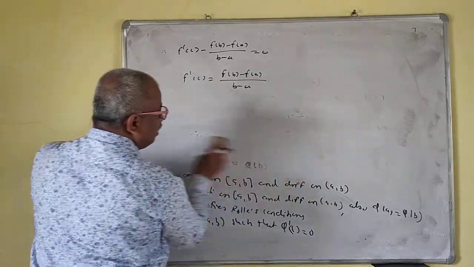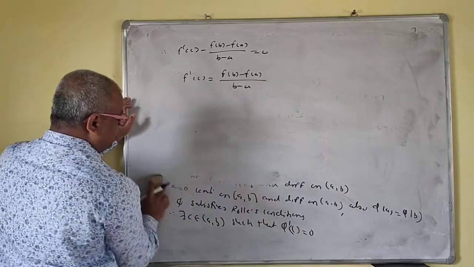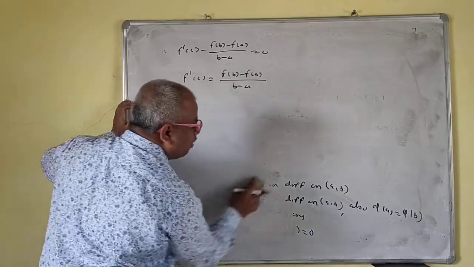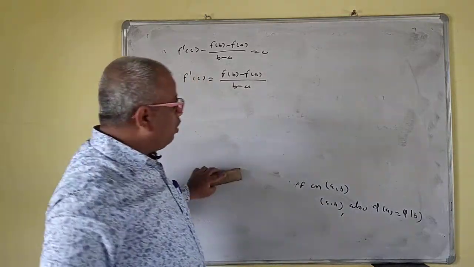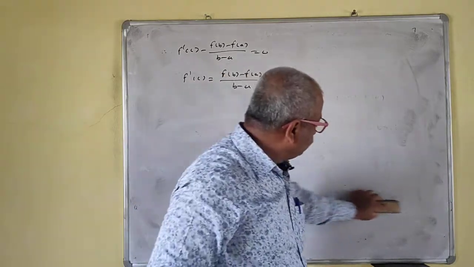So this theorem is now proved. It is only simple here. The crucial part is that you only have to define phi of x. That is the crucial part.